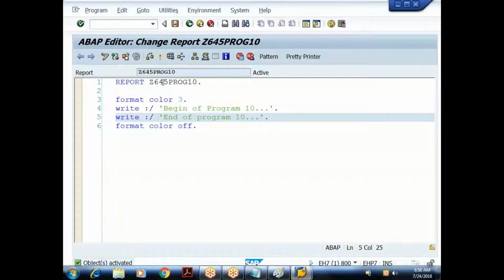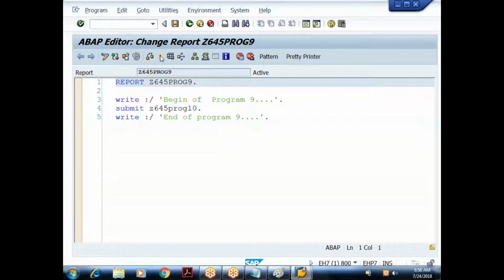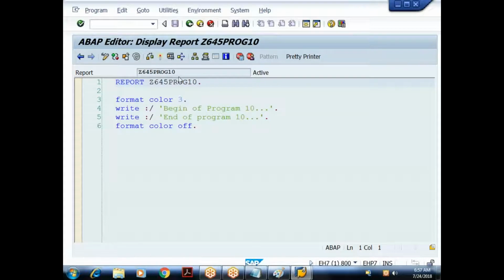Done. So this is my program 10. I'll go back to my program 9. Done. So this is my program 9. Earlier, when this program was not there, it was giving the runtime error. Now at this stage this program is available and it is in active state. So even if you double click on this, it is taking the control to program 10, because it is available.